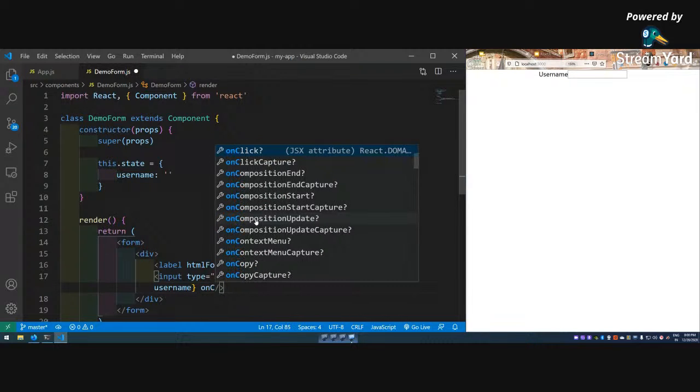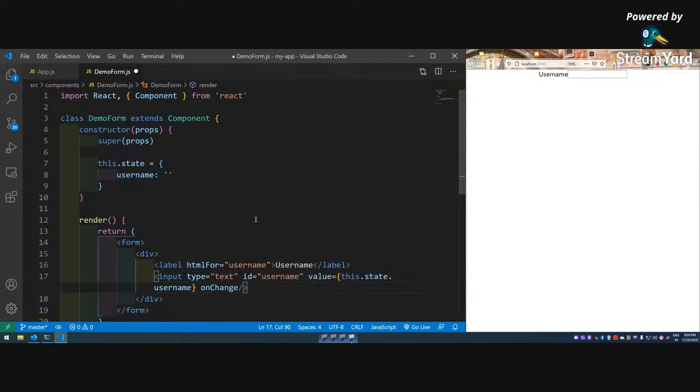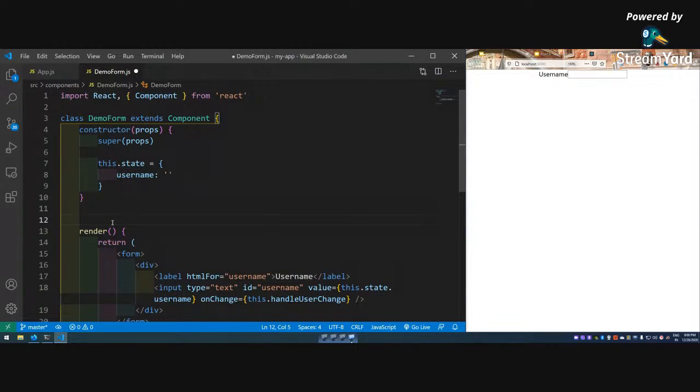On change, we have to do onChange here. onChange fires whenever something changes inside the text box. So when I type something, onChange will fire, so this.handleUserChange. I'm calling a function actually, so let me create that function, handleUserChange. I will do an arrow function here.